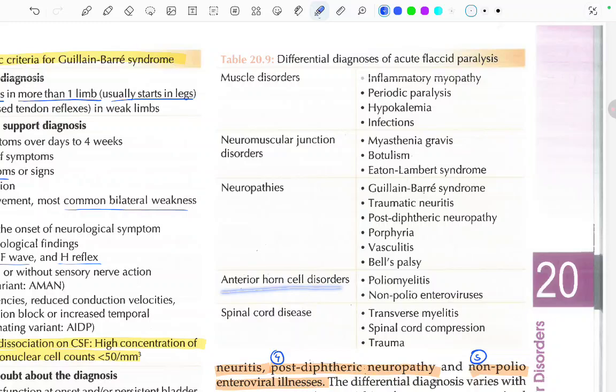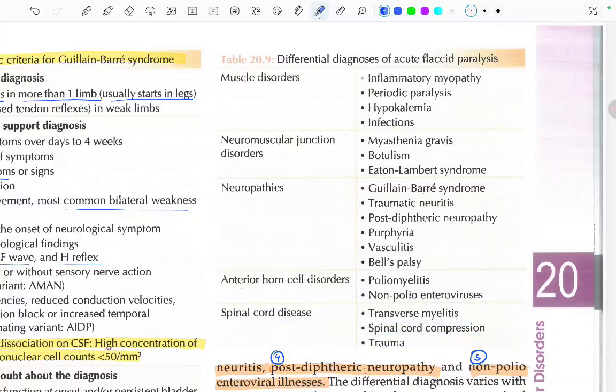Anterior horn cell disorders: poliomyelitis and non-polio enterovirus. Spinal cord disease: transverse myelitis, spinal cord compression, and trauma. Fine, so these are the differential diagnosis of acute flaccid paralysis.